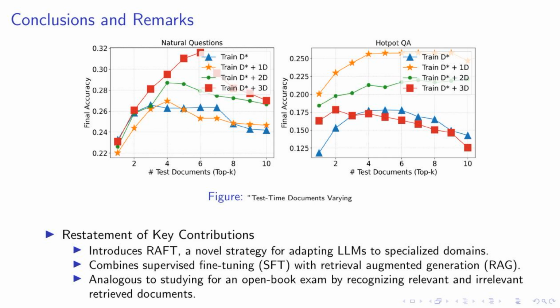To put it simply, imagine studying for an open book exam. You need to recognize which documents are relevant to the questions and which are not. That's exactly what RAFT does. It trains the model to differentiate between oracle documents, which contain the answer, and distractor documents, which do not. This approach has shown significant potential in enhancing the model's performance in domain-specific question-answering tasks. It's a step forward in the field of AI, and we're excited to see where it leads us.